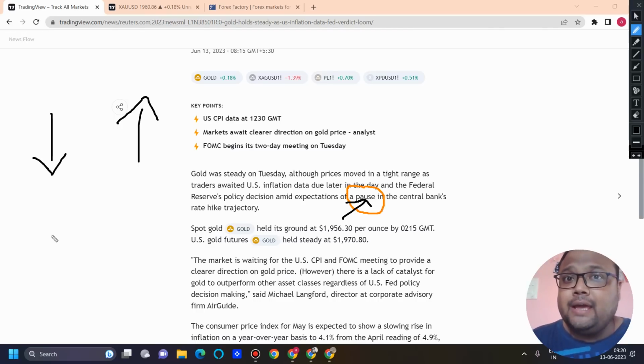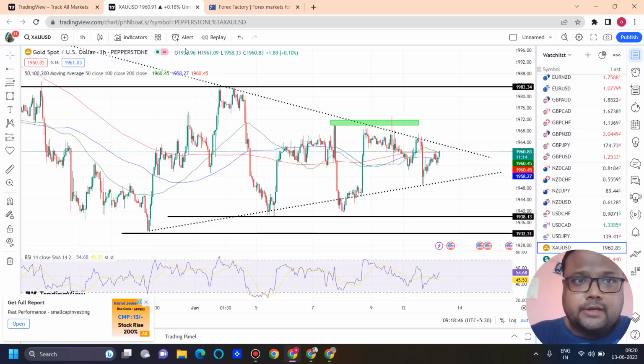In that case, you may get trapped, so be careful. The first possibility is that after the announcement of the pause in the rate hike, DXY will drop and gold will start flying. The second possibility is that right after the news, as the market has already digested it very well, there will be strong price rejection. These are the two possibilities for the chart of gold right now.